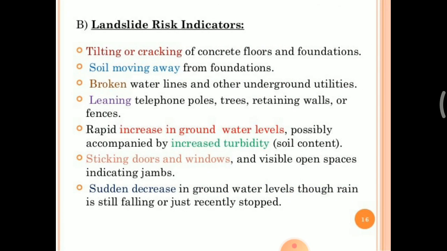Then the landslide risk indicators. First one is tilting or cracking of concrete floors and foundations. Then soil movement away from the foundation, broken water lines and other underground utilities, leaning telephone poles, trees, retaining walls or fences, rapid increase in the groundwater levels possibly accompanied by increased turbidity, sticking doors and windows, visible open spaces indicating joints, and a sudden decrease in the groundwater level though rain is still falling or has just recently stopped. These are the landslide risk indicators.